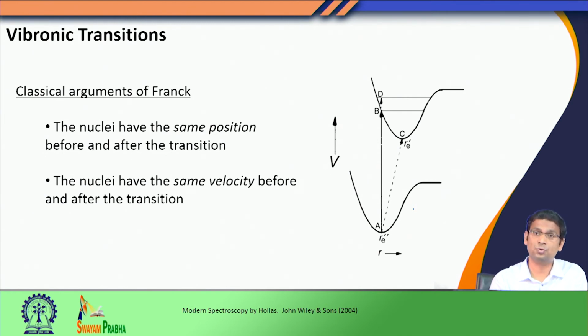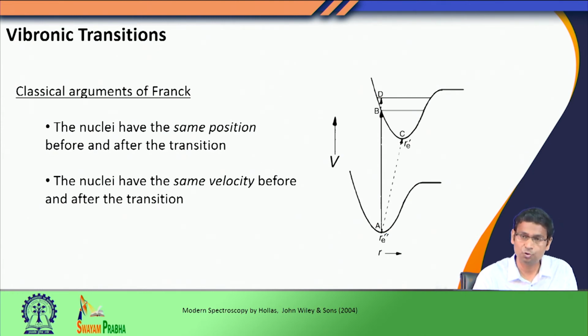Before quantum mechanics was properly formulated, Franck had some observations about these vibronic transitions, and he postulated that the nuclei have the same position before and after the transition. That means, when the electronic transition is happening, the nuclei do not change their position. Not only that, he also said that the nuclei do not change their velocity before and after the transition. What does it indicate? Let us discuss that.